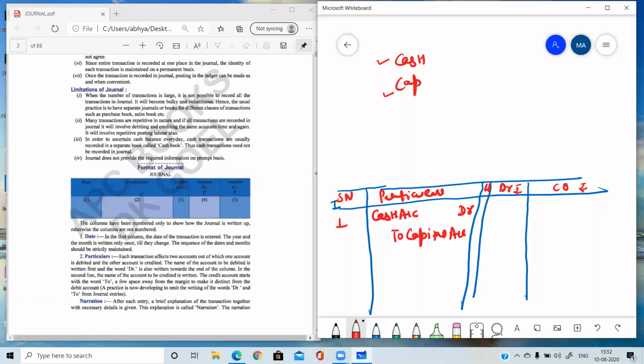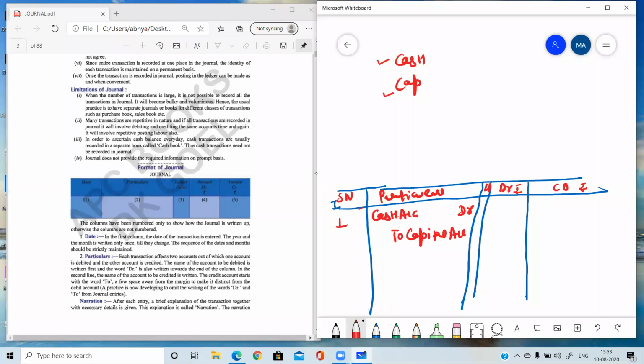This is the format of the journal, and the procedure we have followed to find out which account is to be debited, which account is to be credited is known as, yes, journalizing. To write the entry in the journal is known as journalizing. To write the transaction in the book of account is known as journalizing.